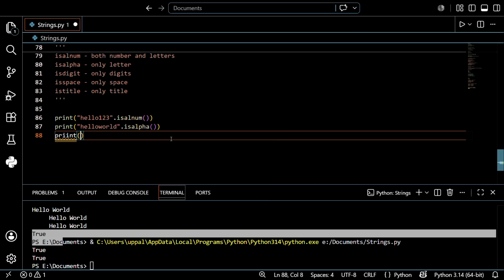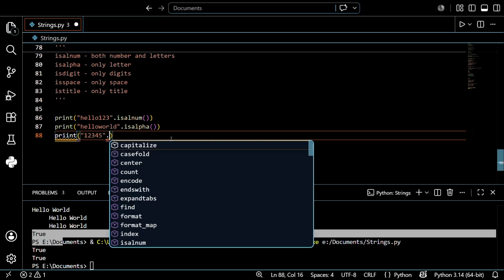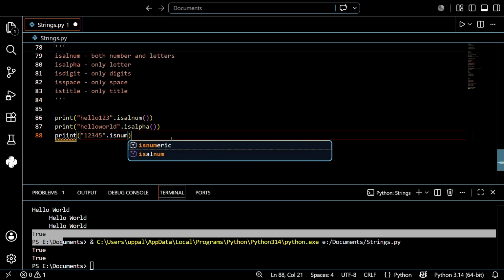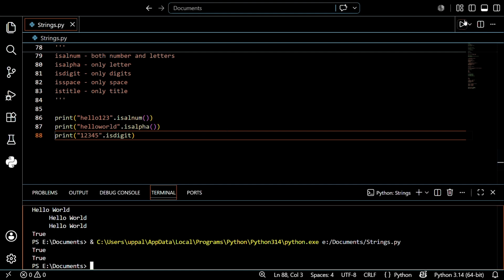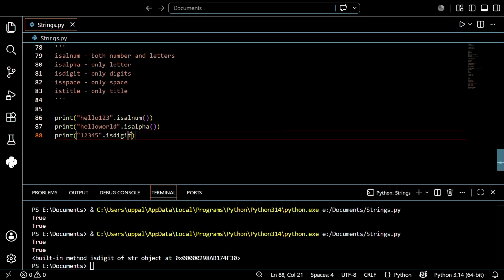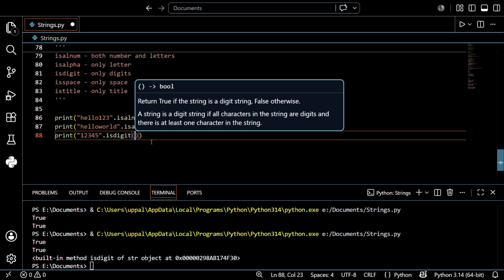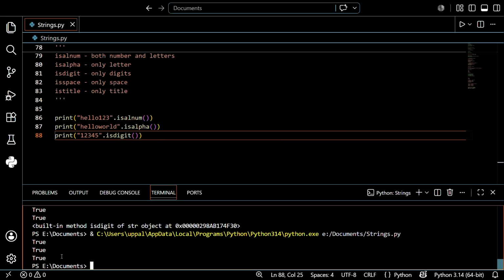So let's see, dot isdigit. Before that, just save this and run this, guys. Let's wait a second. I forgot to give the brackets. So guys, this is the one I want to discuss. The brackets are very important. See, it's again true.